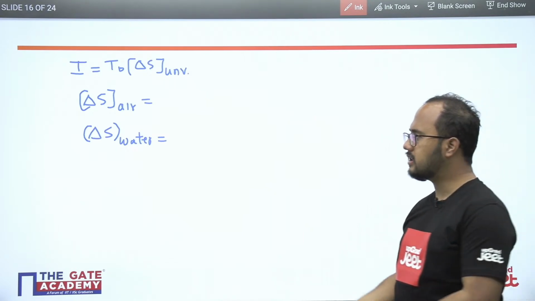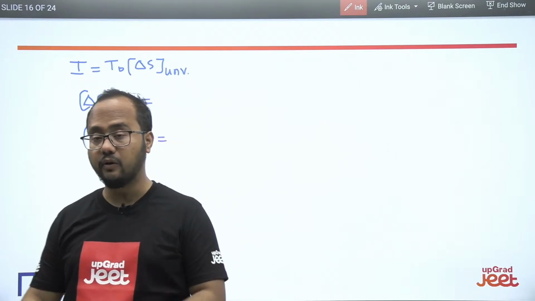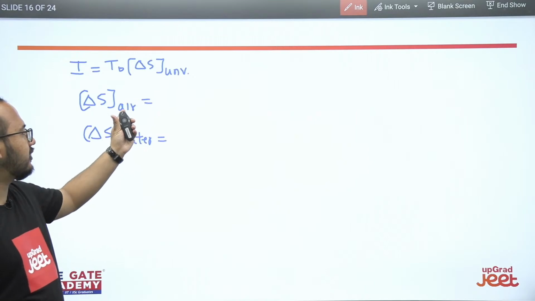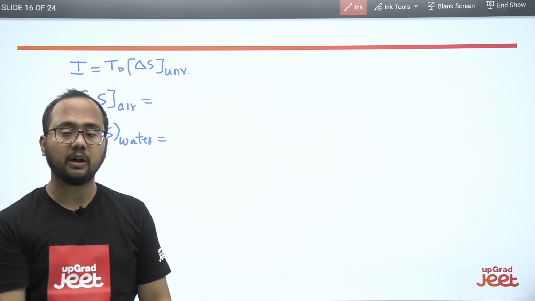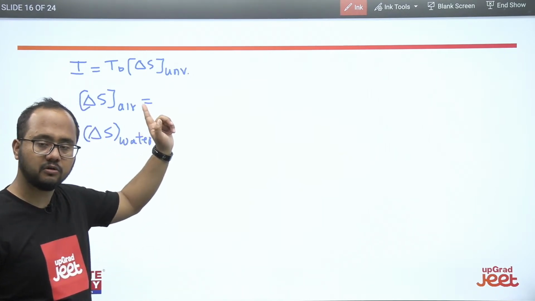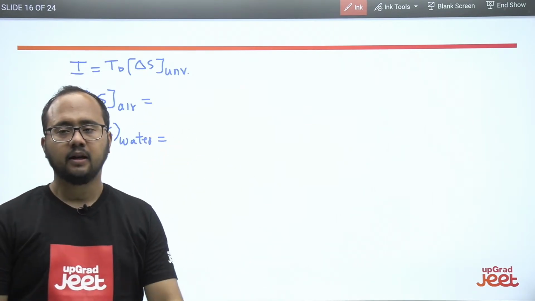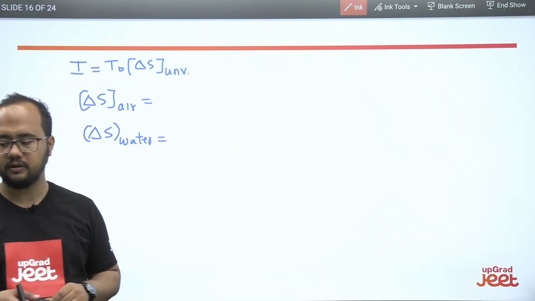Okay, so water is gaining some amount of heat, air is losing some amount of heat. That you have to consider, right? So calculate it fast. Again, same formula. First of all, you have to calculate the entropy change, then only you can calculate the irreversibility part. But for calculating the entropy change, before that you should know the concepts of properties of pure substance, right? Please solve it, Gautam. Try to solve this question.